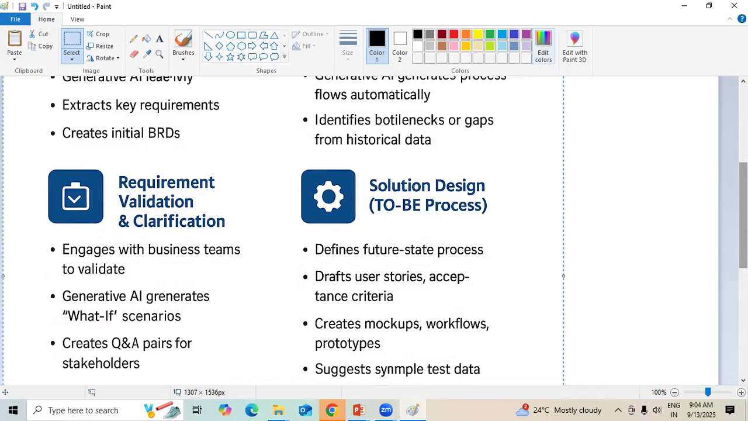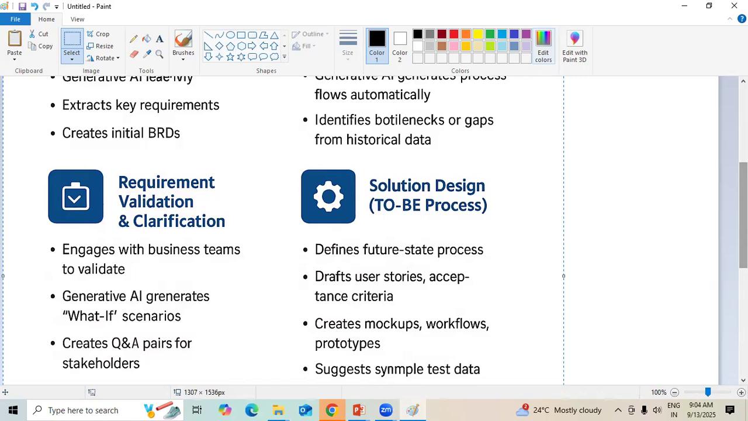Next, it can also create the questions to be asked of stakeholders. You don't need to plan anything manually at regular intervals. Generative AI can create questions and answers suitable for stakeholders, so that we can understand their perception and their expectations. Requirement validation and clarification can be done by taking minimum inputs from the stakeholders. Even what-if scenarios and Q&A can be generated, because clarity is very important for a BA.